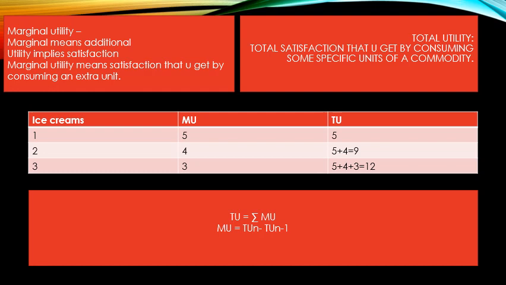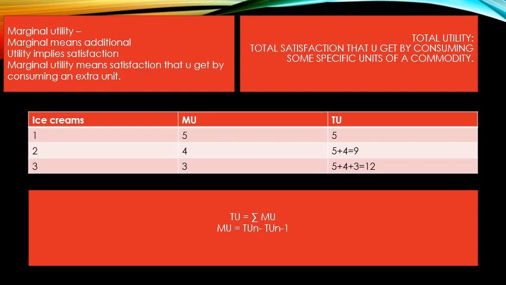Similarly, when you consume the third ice cream, say you will be getting three utils of satisfaction from the third ice cream. So marginal utility means how much satisfaction you will be getting from the third ice cream. Now what is total utility? Total utility means the total satisfaction that you get by consuming some specific units of a commodity. I'm taking the example of ice creams again. If I want to know the total utility I will derive by consuming two ice creams, it means how much I got from the first ice cream plus how much I got from the second ice cream.